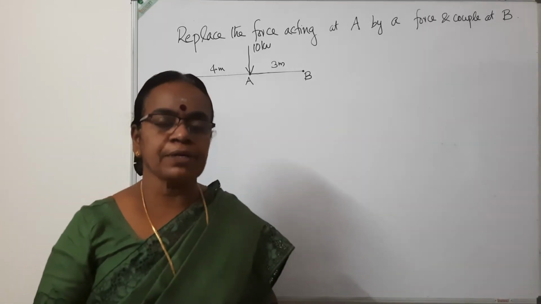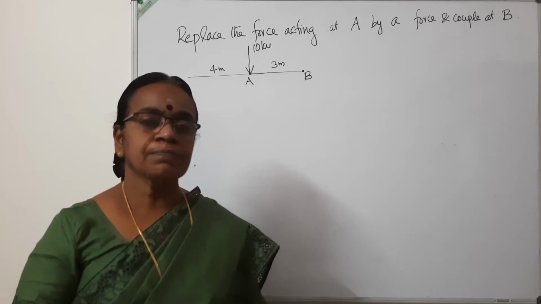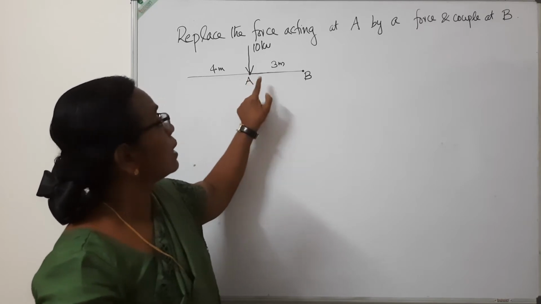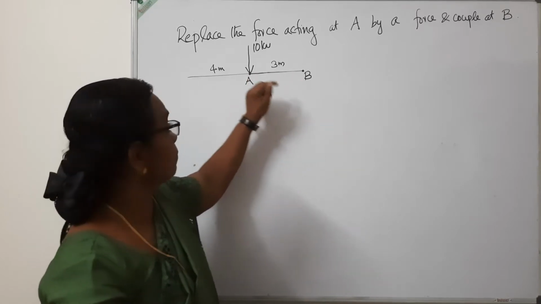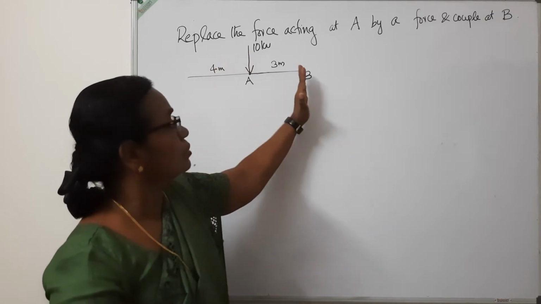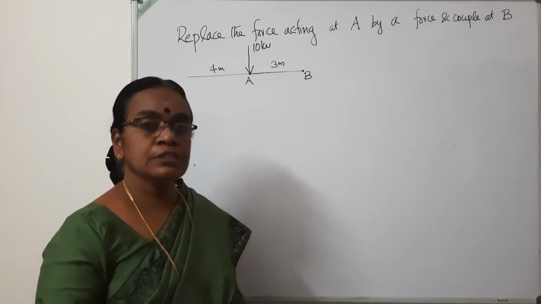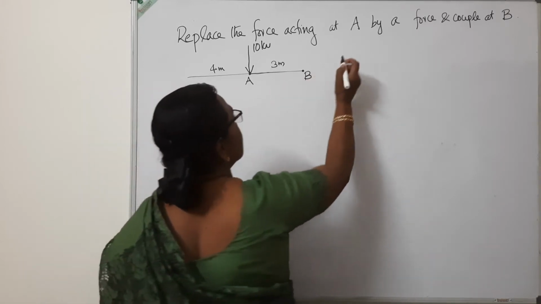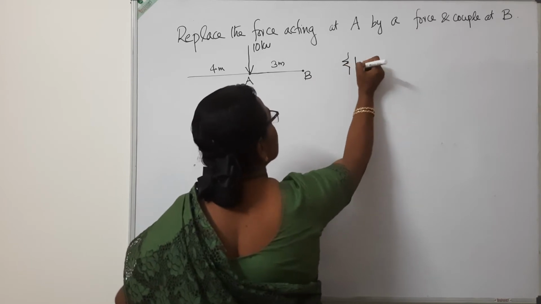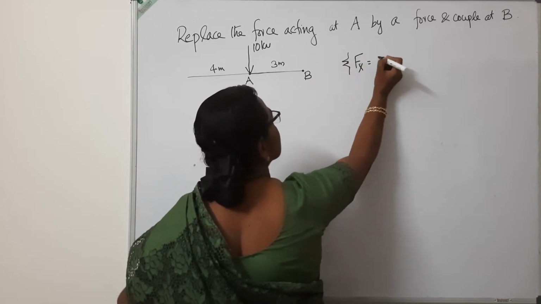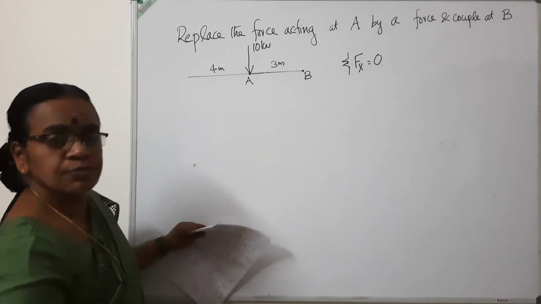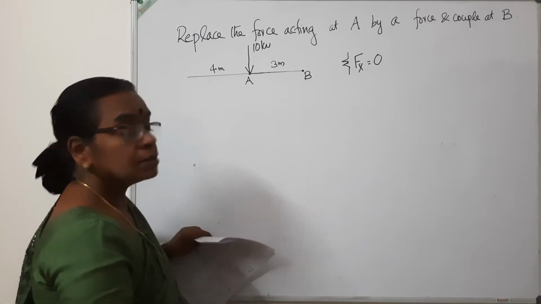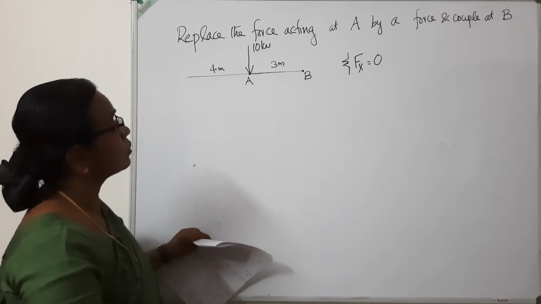So let us see the application of what is discussed earlier. Replacement of a force. The question is, replace the force acting at A by a force and couple at B. So we have to replace this force from A to B. So how is it to be done? Here, for the given force system, we can find the values of sigma Fx. There are no horizontal forces. So sigma Fx is equal to 0.